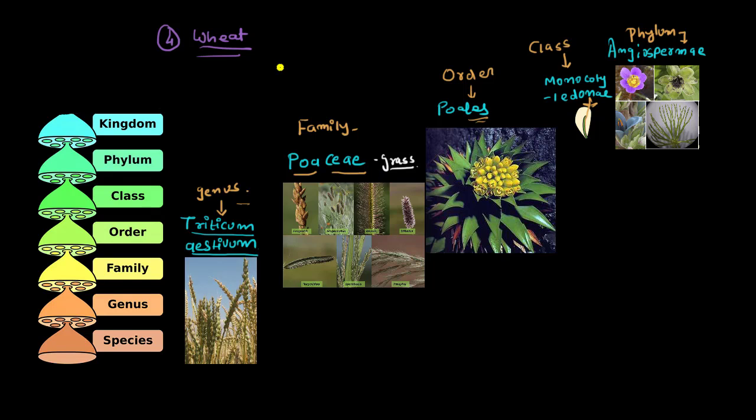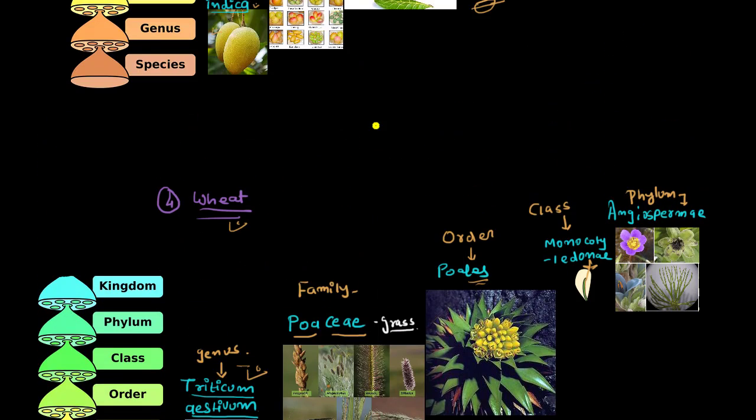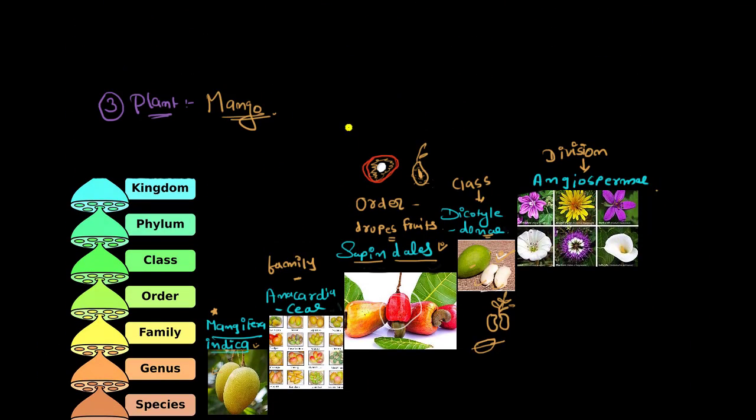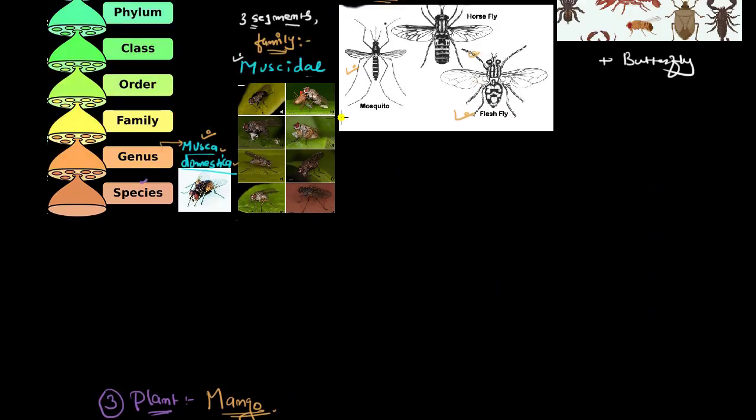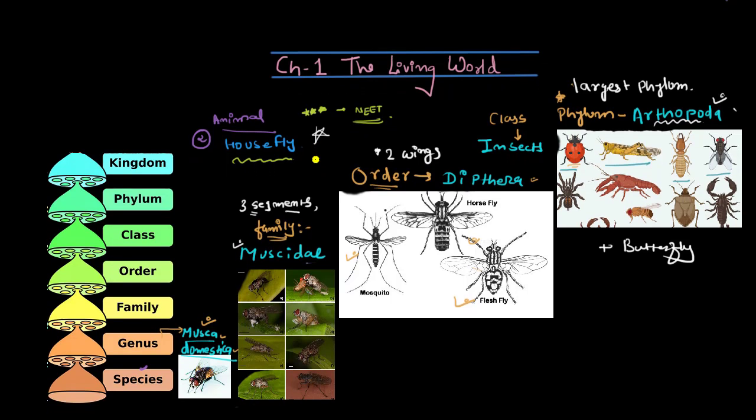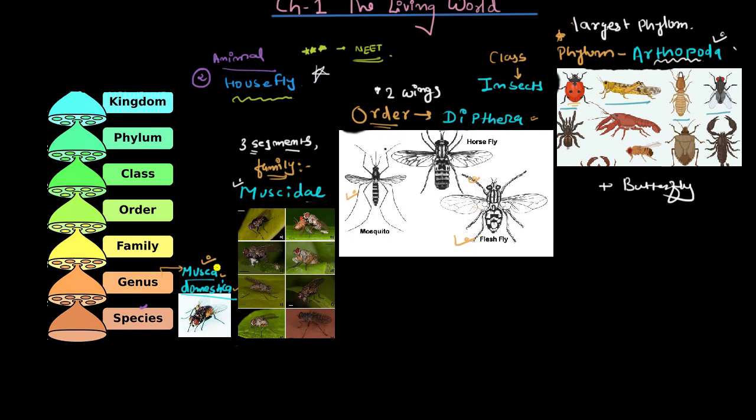So from now onward, call wheat by its scientific name. Mango, whenever you see or say mango, call it in a scientific way. Similarly, housefly, whenever you see it, call it Musca domestica. So this was the example.